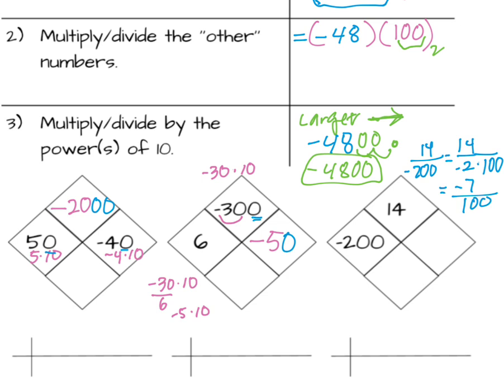So I'm dividing by 100, so I'm going to move the decimal point 2 places to make the number smaller. So I started here at 7, 1, 2, so my new decimal point is there. We like to add a 0 in front, and remember that it's negative. Okay, so -7 divided by 100 is -7 hundredths.